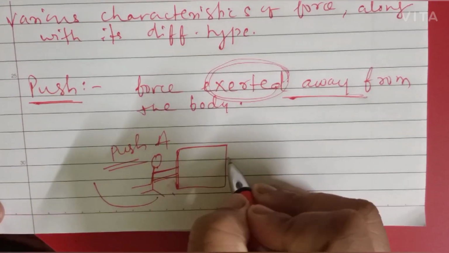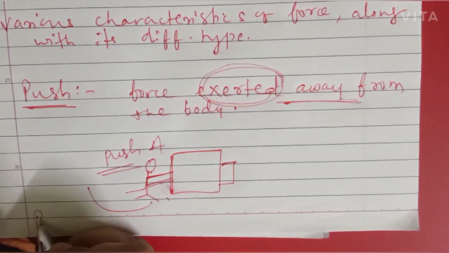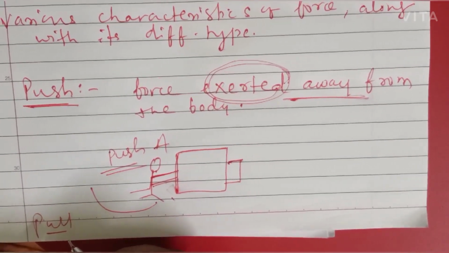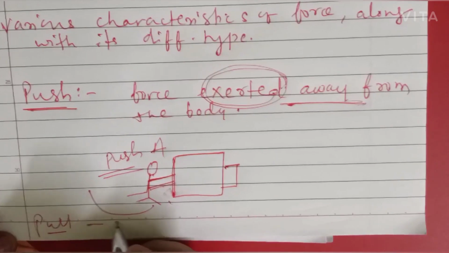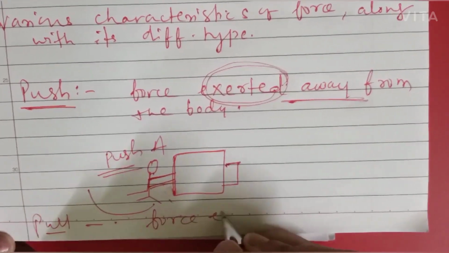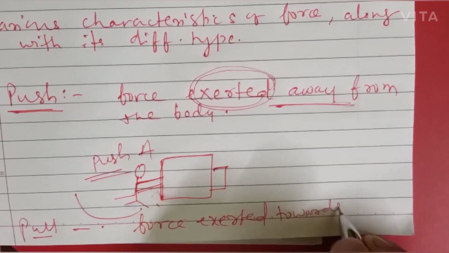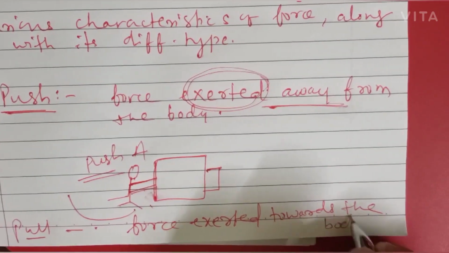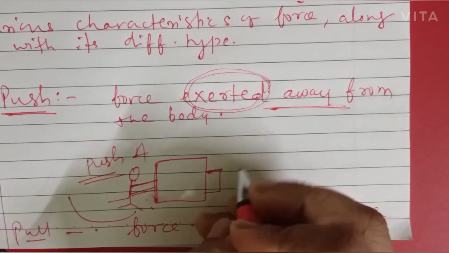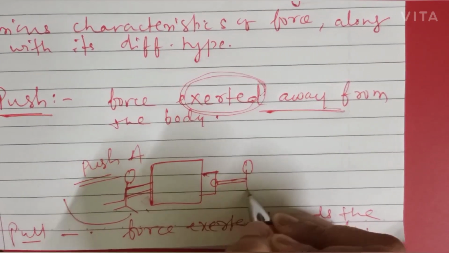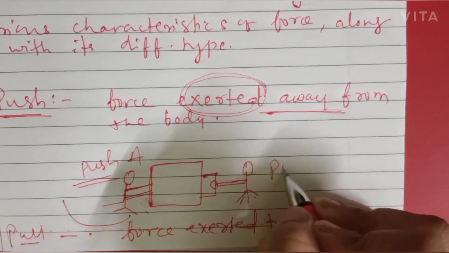But what happens in terms of pull? During the process of pull, the force is exerted towards the body. You can look over here. This is a person, and this person is trying to pull the box.